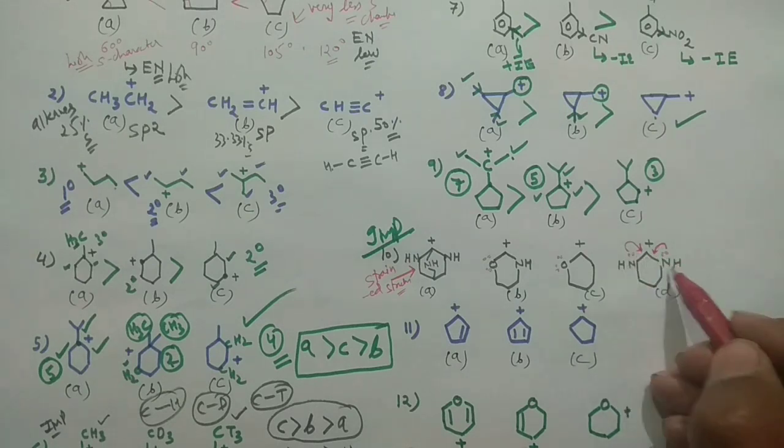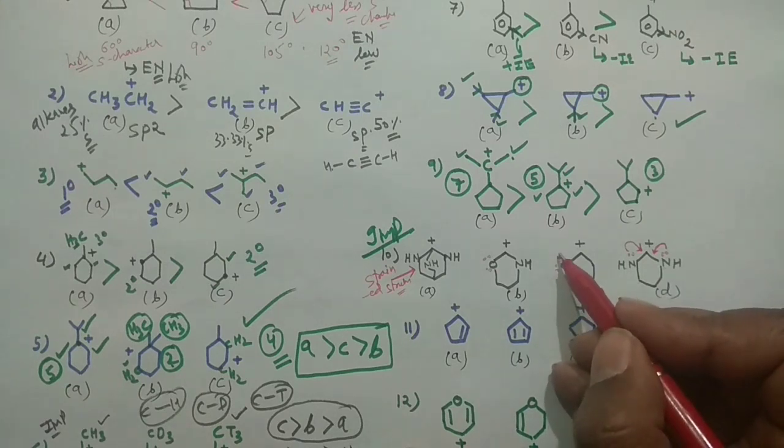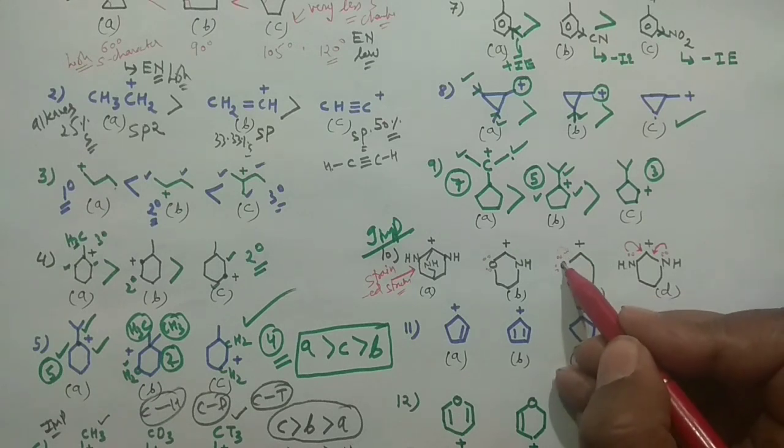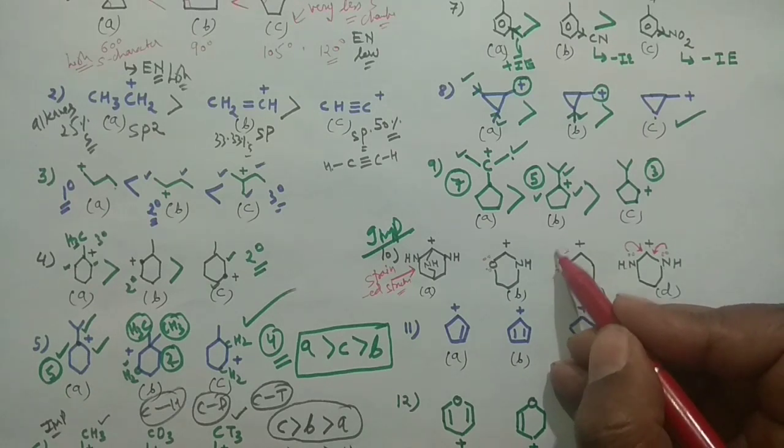So two electron donating species are there. While this oxygen can also donate electron here, it is quite highly electronegative and smaller in size. It is reluctant to give the electron to this system, and its minus I effect dominates over this plus R effect.